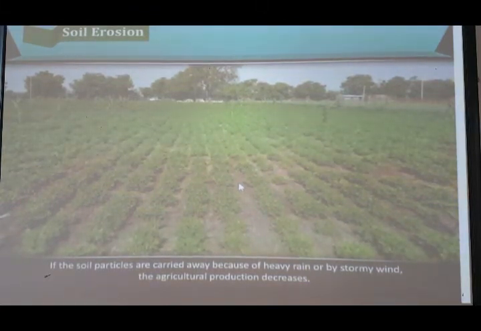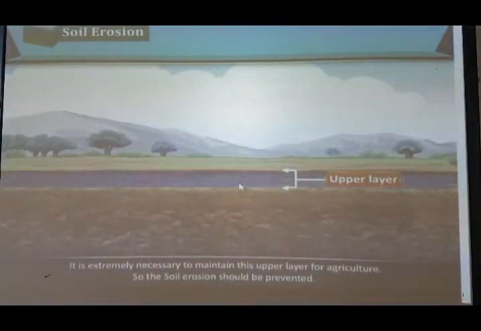To keep the soil fertile and to keep the agriculture production more, soil particles should remain in the land only. You must have seen in the boundaries, either tall trees are grown or high fencing is done there, right? It is extremely necessary to maintain this upper layer of agriculture, so soil erosion should be prevented.